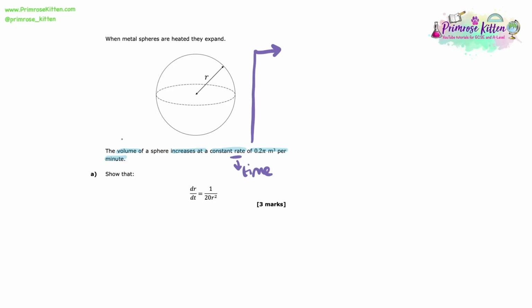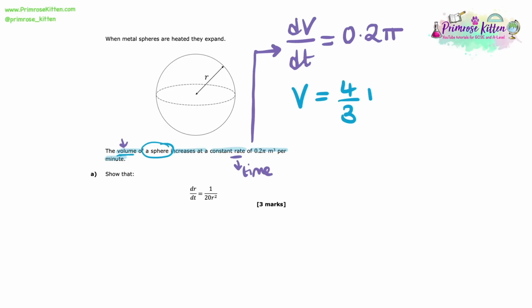So we're told that the volume of the sphere increases at a constant rate of 0.2 pi meters cubed per minute. Now, because it's volume and it's rate, that means it's dv dt, and that is equal to 0.2 pi. Of course, it's increasing as well, that means that it's positive. If it said decreases, we'd make that negative.